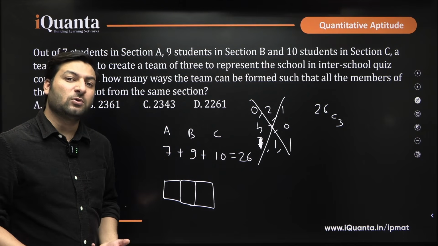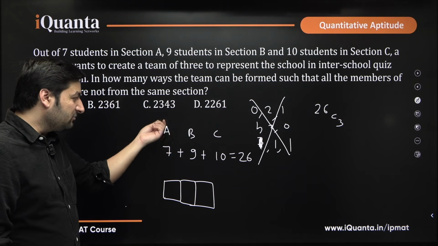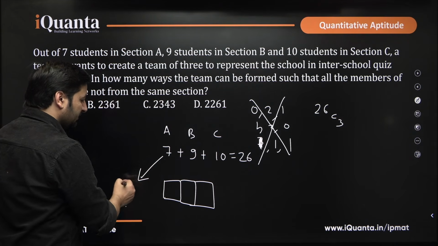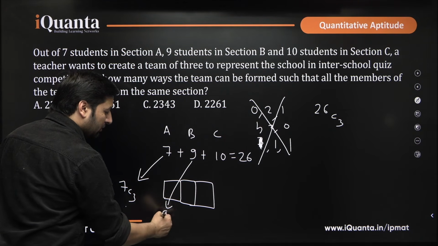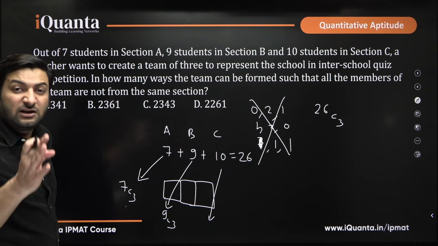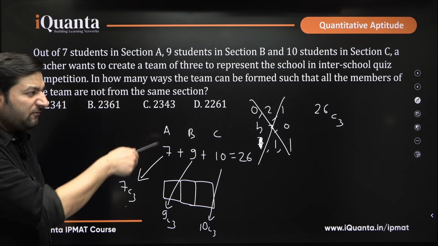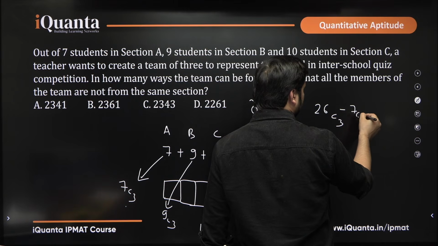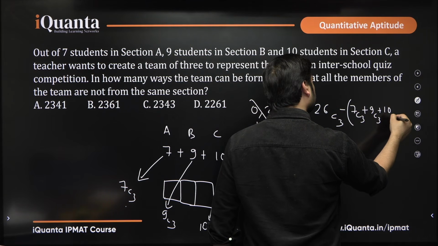So what is the total number of ways in which we can select 3 people out of section A? That is 7C3. If you select 3 people out of this, it will be 7C3 ways. If you select all 3 out of section B, total number of ways is 9C3. Total number of ways of selecting 3 people out of section C is 10C3. So if from the total number of ways I subtract 7C3, 9C3 and 10C3, what does it mean?